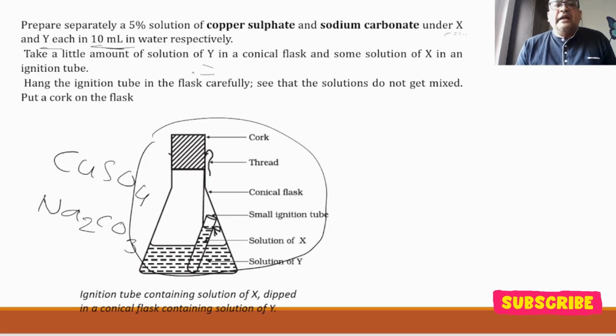If you see carefully, the ignition tube and the solution inside, X and Y, have been separated. Why? Because there is no reaction happening between them. That's the reason this apparatus is prepared like this.